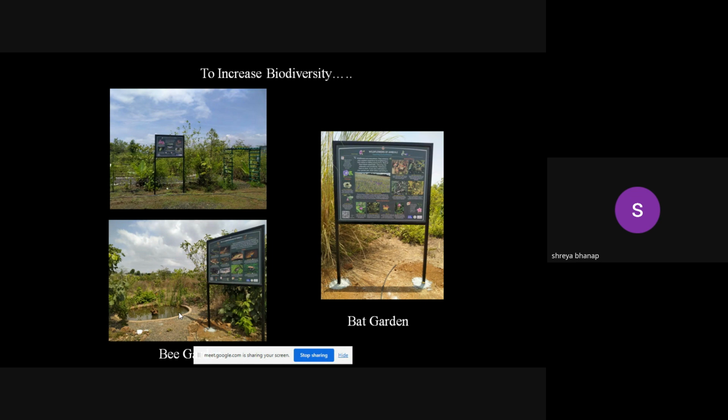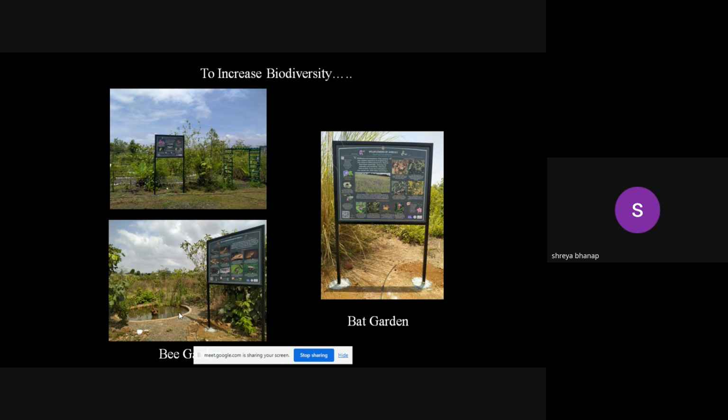So if you are visiting this particular area, they have already created the trail path, walking tracks. So one can observe this bat garden, butterfly garden at the end of these plantations. So first the plantations are there, and then the butterfly garden, bee garden, and astral garden are also there.